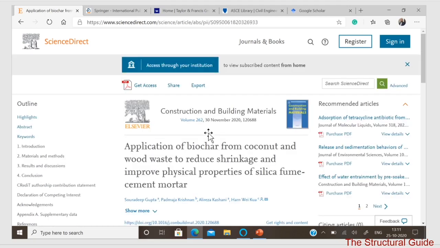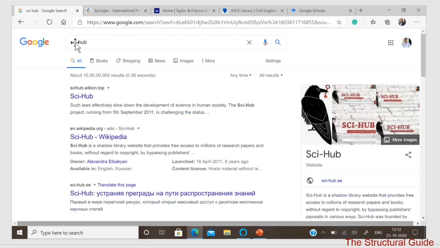So we come here, and this is not freely accessible, means you have to pay for this. But there is one site, that is Sci-Hub. From that site you can download this paper. Just select this link and copy it. After that you go to Google and just type Sci-Hub.